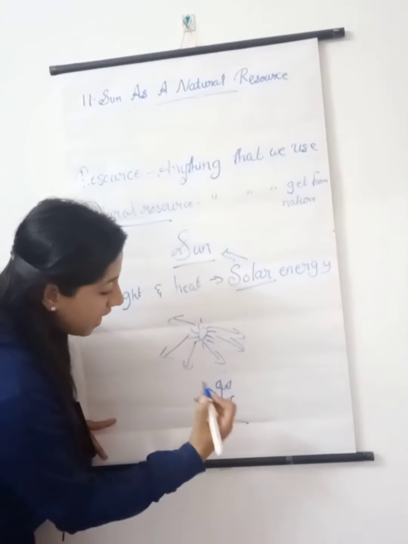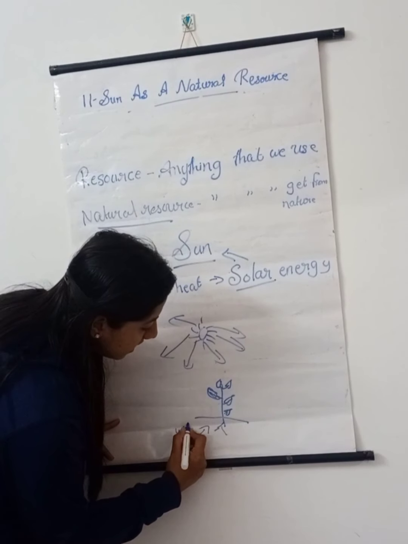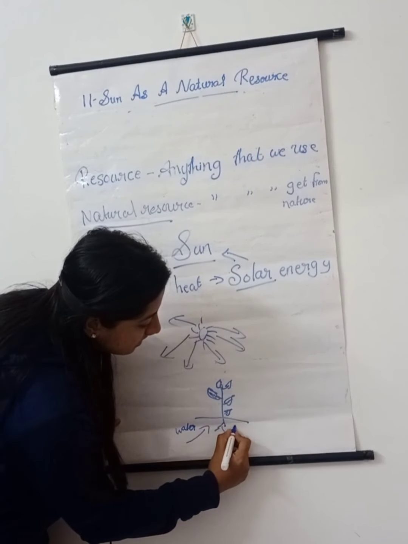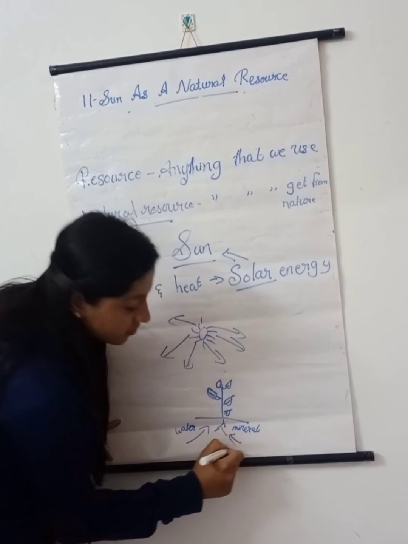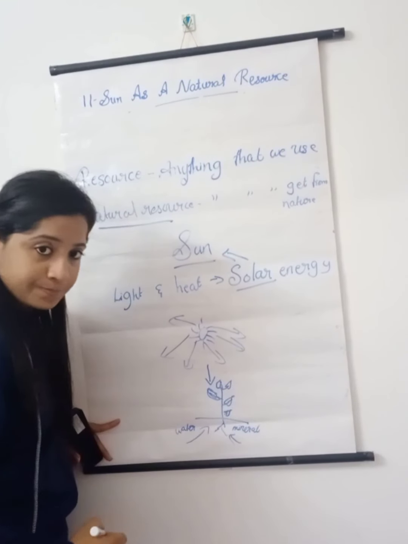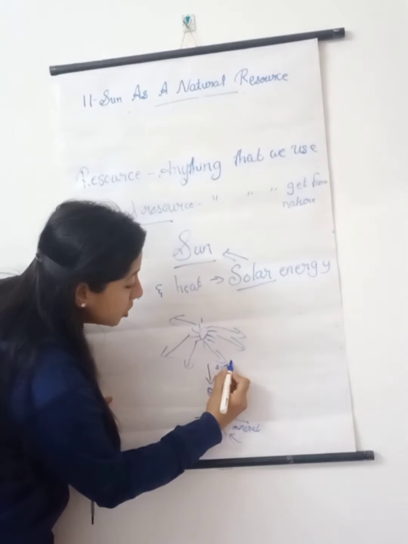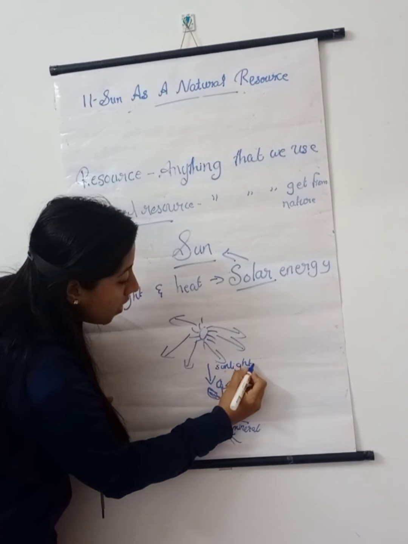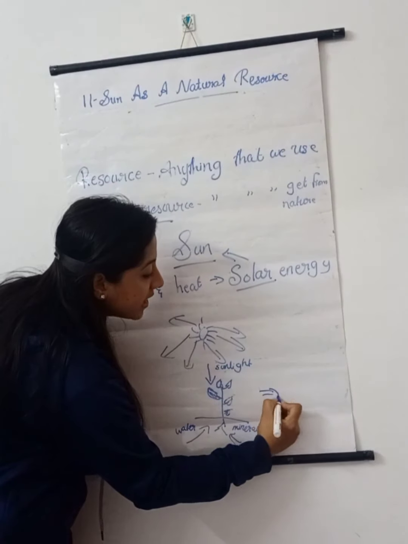For plants, it is already getting water from the soil. Then it is getting minerals also from the underground. Then sunlight is falling from up. So by utilizing this sunlight, water and minerals, the plants will make the food.